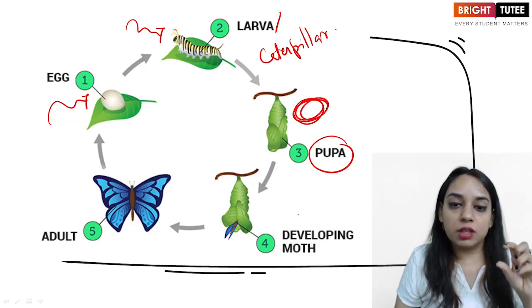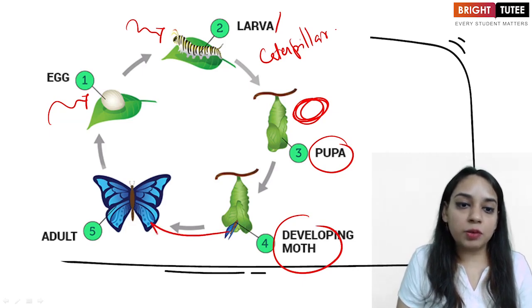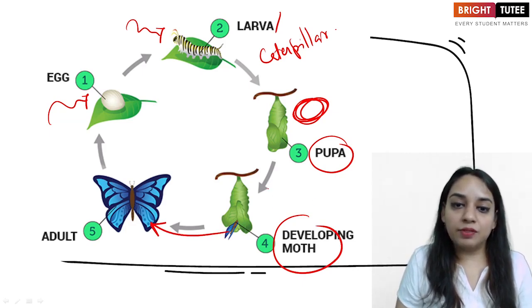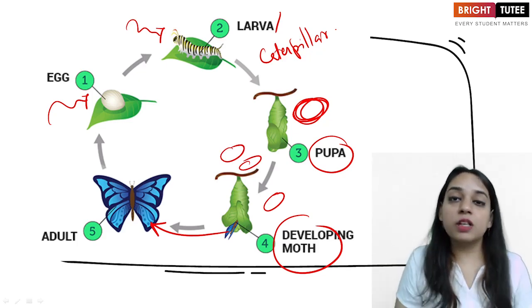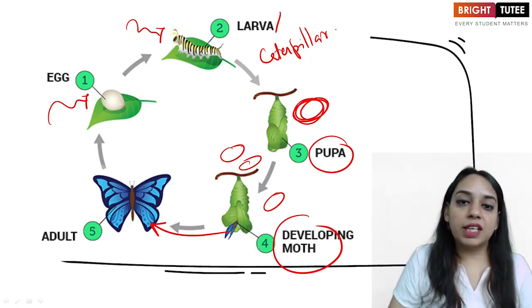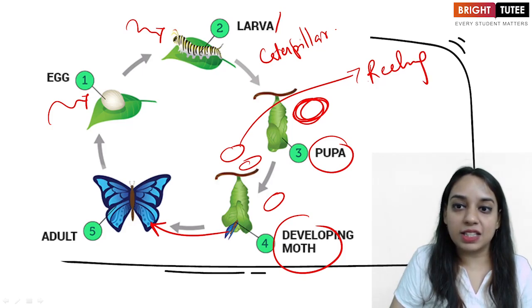After the moth develops, it will leave the cocoon and it will develop into adult silk moth, and we can collect these cocoons and put them into a large tank which has boiling hot water, and then we can separate the silk fiber, and this process will be called reeling.